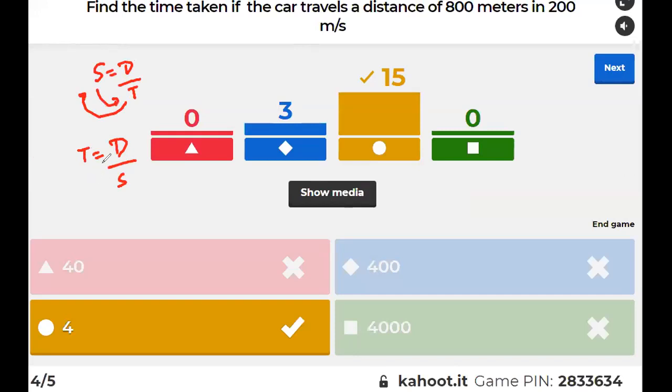Agree? Right? I will check everyone's notebook. Okay. So time will be given as distance, which is 800, by speed, which is 200 meter per second. This is meter, so meter will cancel. So the answer is 4. Clear? Right? Yes, sir.